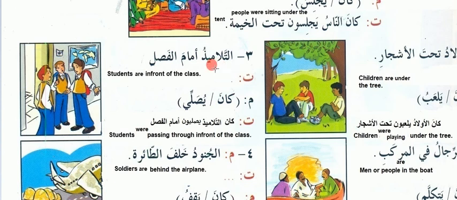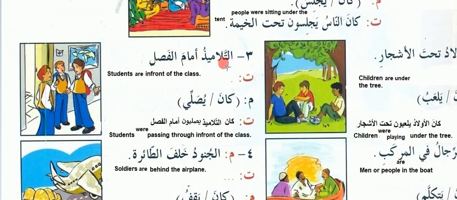Now here at-talamizu amamul fasal. Students are in front of the class. So even you can say this, because we are using al, it becomes the proper, we are just indicating the proper students, not the general students. So al means the, so the students are in front of the class. Amam means in front, fasal means class.